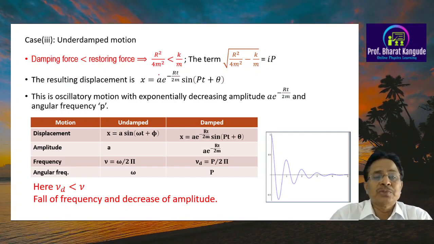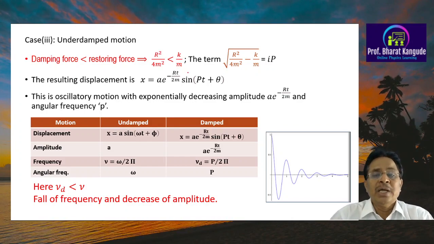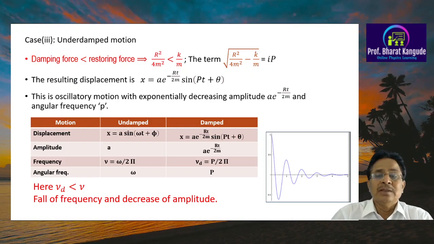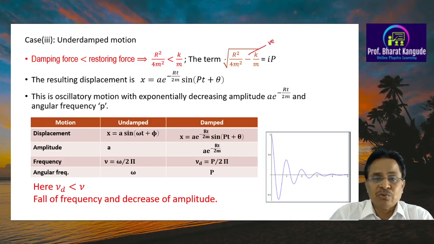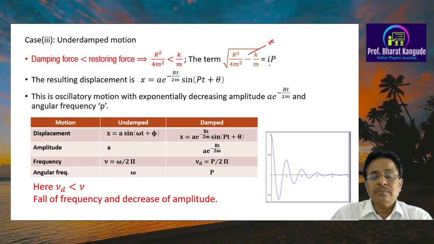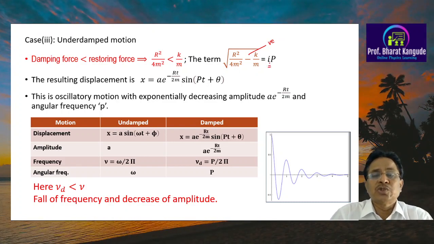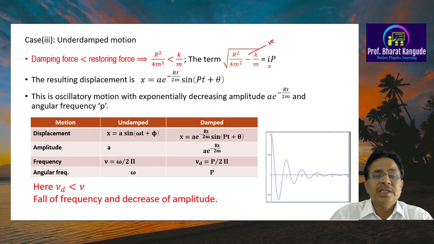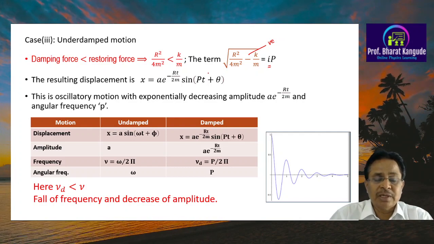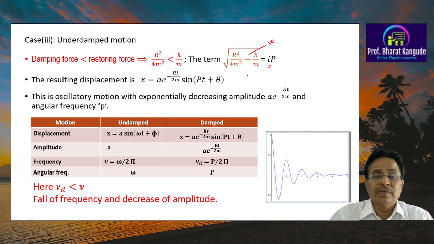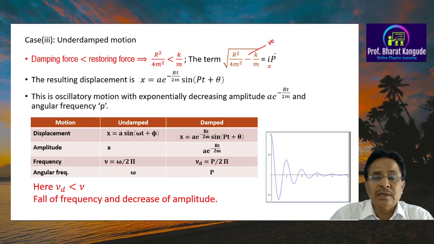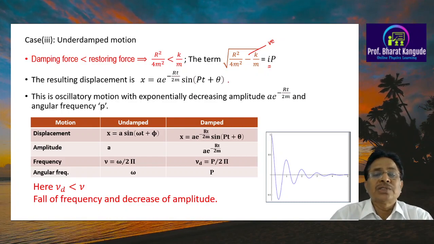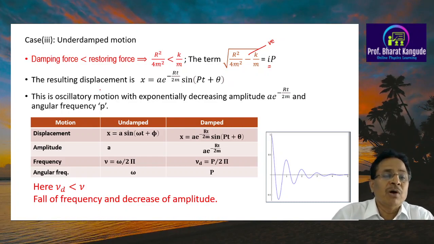Therefore r square upon 4m square is less than k upon m, and the quantity inside this bracket, r square upon 4m square minus k upon m, becomes negative. Whenever the square root of a negative quantity is calculated, it is called a complex number. So it comes out to be complex, i times p. Whenever we use this ip in the earlier equation, which we have taken as a solution of this particular differential equation, with this complex i, then we come across a solution of this equation which is of the form given here.